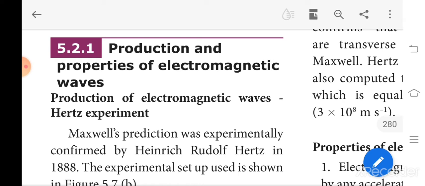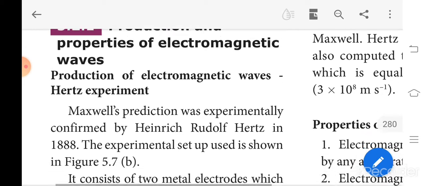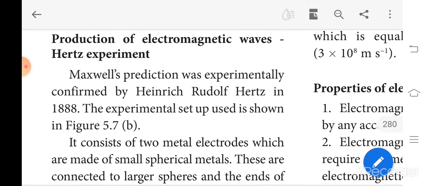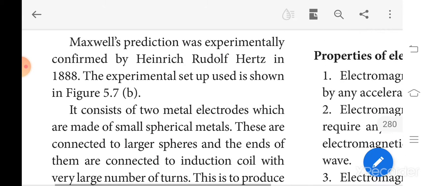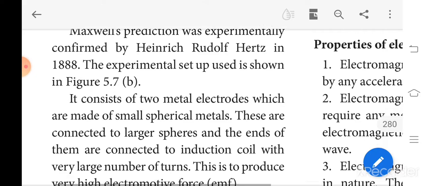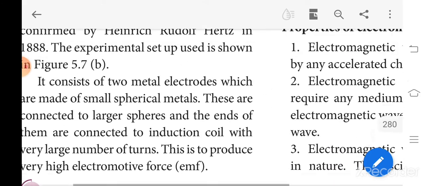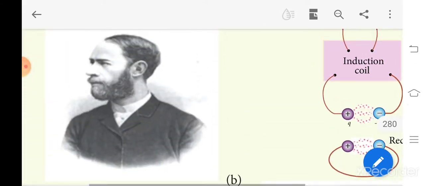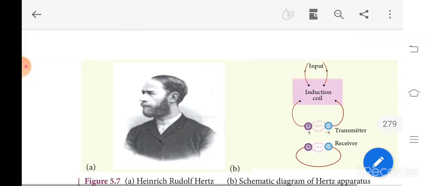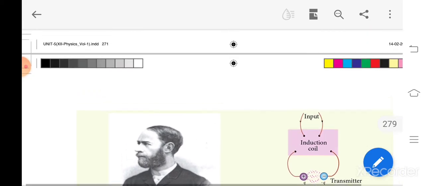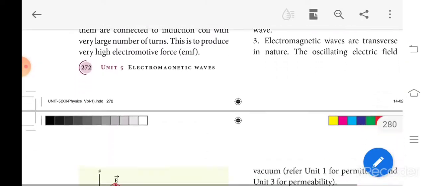The first one, production of electromagnetic waves using Hertz's experiment. Maxwell's prediction was experimentally confirmed by Heinrich Rudolf Hertz in 1888. The experimental setup diagram is not given in this edition.